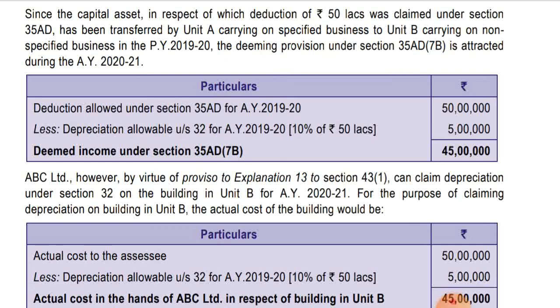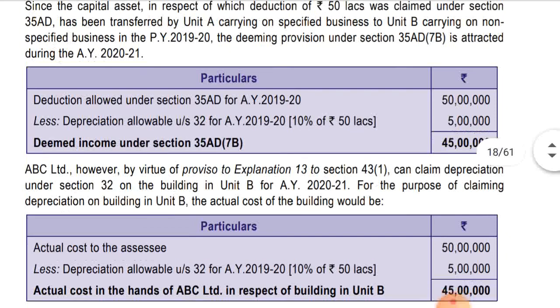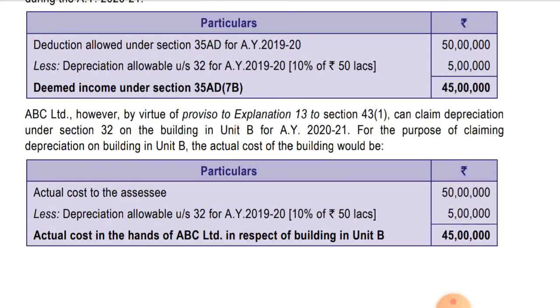So let's see, they've calculated that only. Similarly, 50 lakhs minus 5 lakhs. Particulars: actual cost is 50 lakhs, less depreciation allowable under section 32 for the assessment year 2020 is 5 lakhs. So the actual cost in the hands of ABC Limited in respect of the building in Unit B is 45 lakhs.